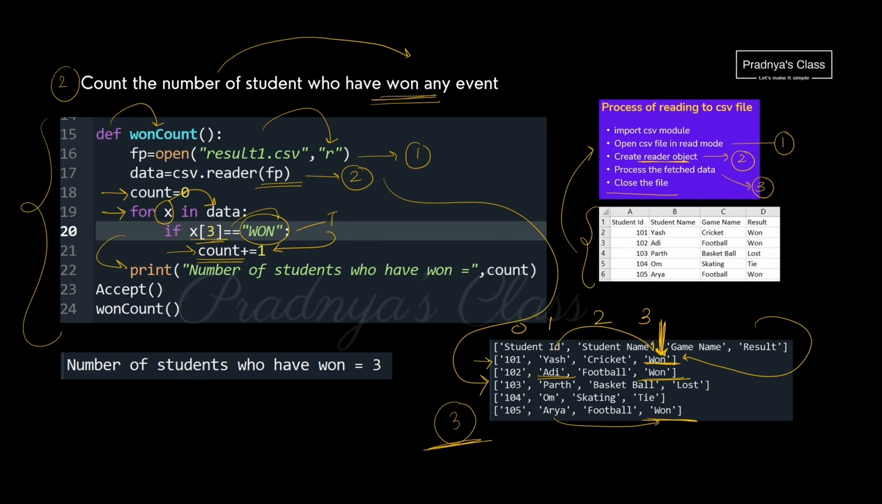In this way, we will be getting the count of the students who have won, that we are printing. Ultimately, we will get this output. The number of students who have won equals 3. Hope you understood this code.